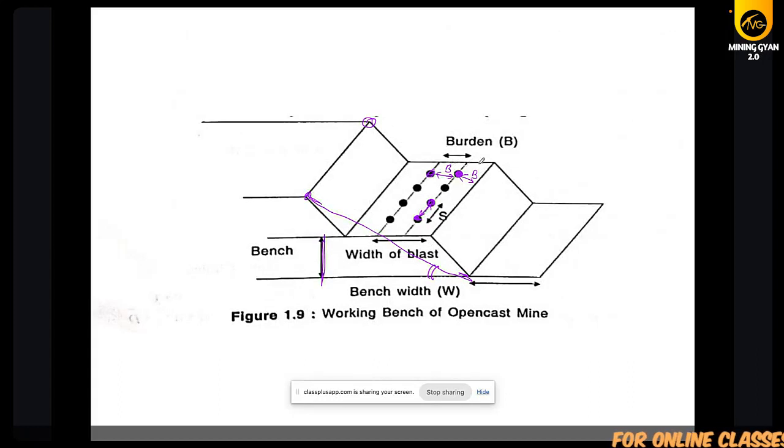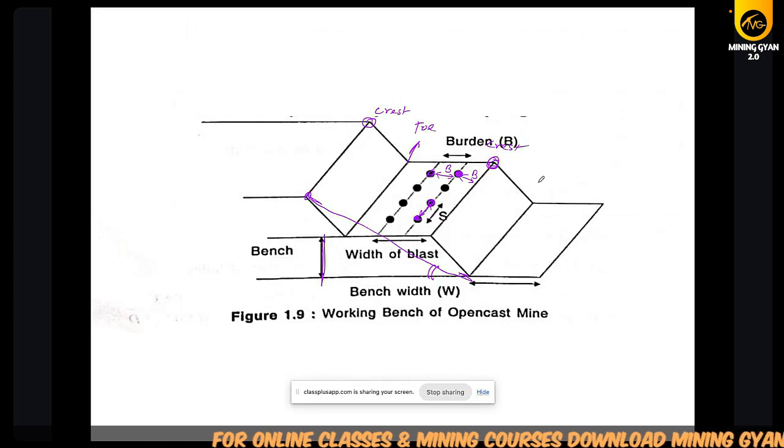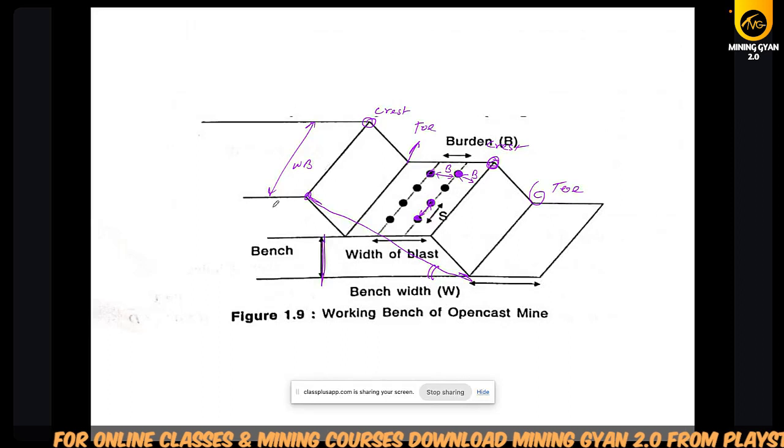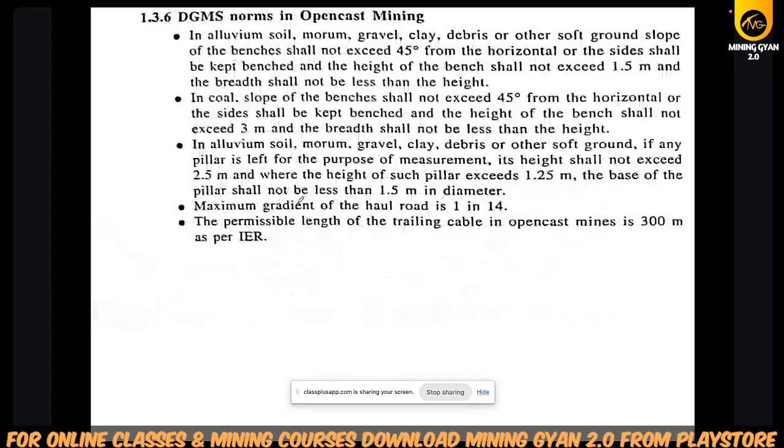So this is the toe, and this is also toe. No, this is the crest, and this is the toe. This is the crest. This is toe. This is the width of the bench. This is the height of the bench. So then we have seen some DGMS norms.